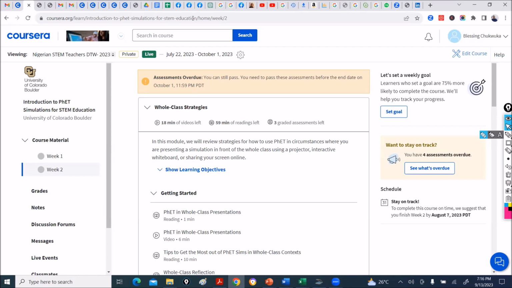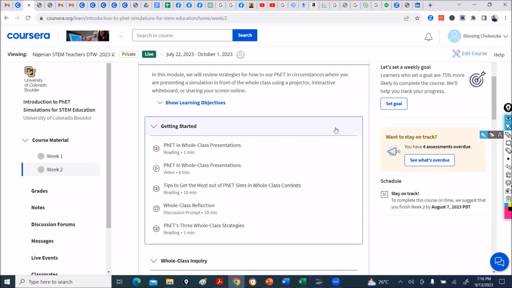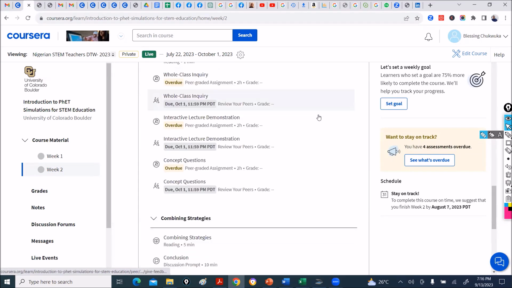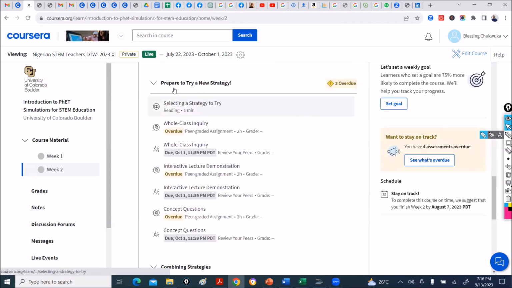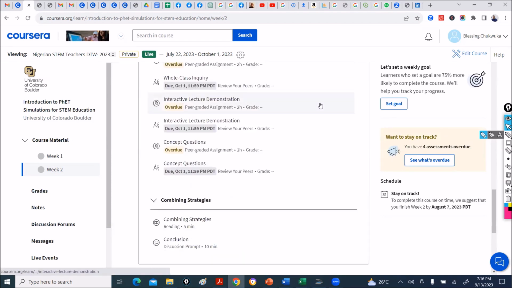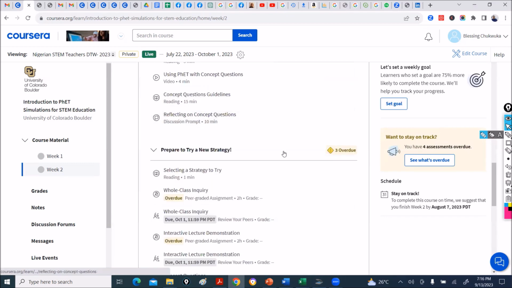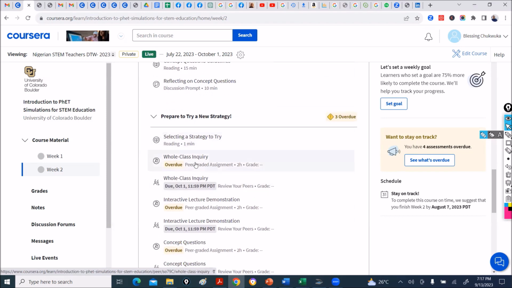But can I ask my question now? Okay, let me just be done with the introduction to PhET. Whichever strategy you pick, you then enter those strategies. If it's the whole class inquiry you selected, this is where you do your assignment and your review.